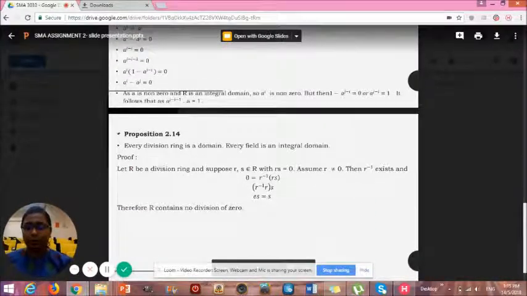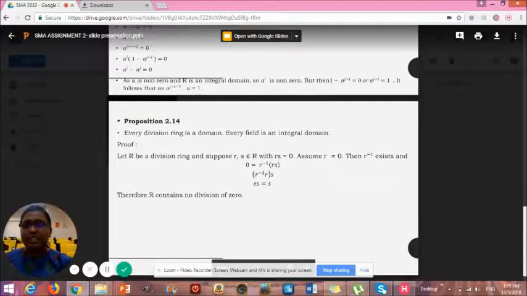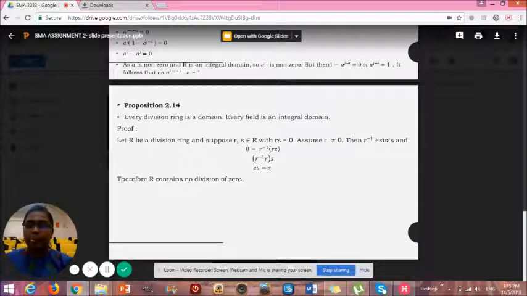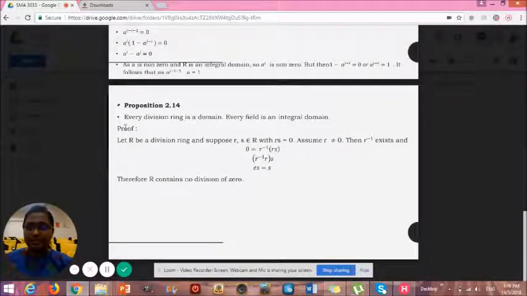Next will be proposition 2.14. Every division ring is a domain, so every field is an integral domain. Here I've done a very simple proof. Let R be a division ring, and suppose r, s are in R with r multiplied by s equal to 0. Assume r is not equal to 0, then r inverse exists and 0 is equal to r inverse rs.